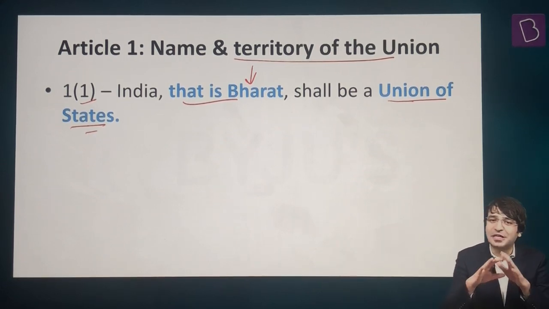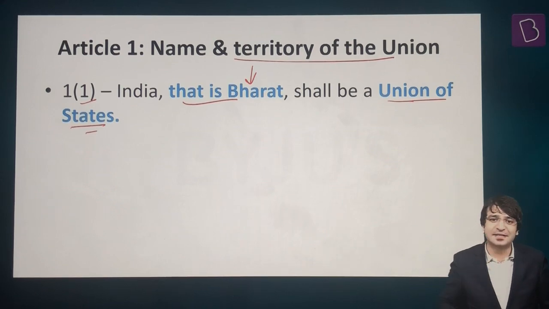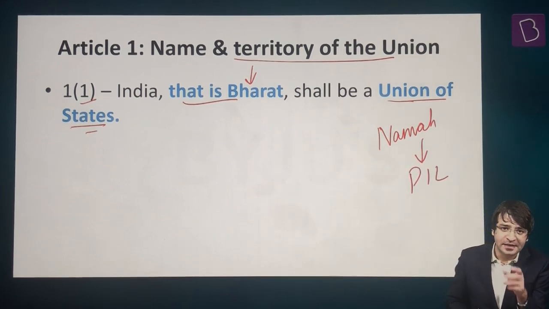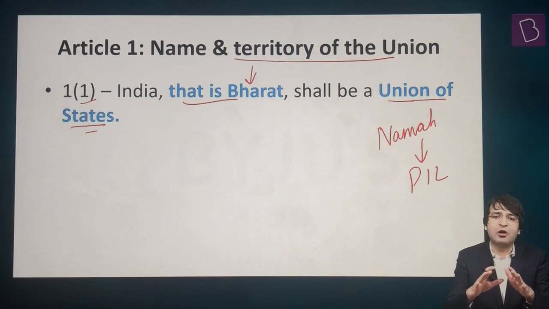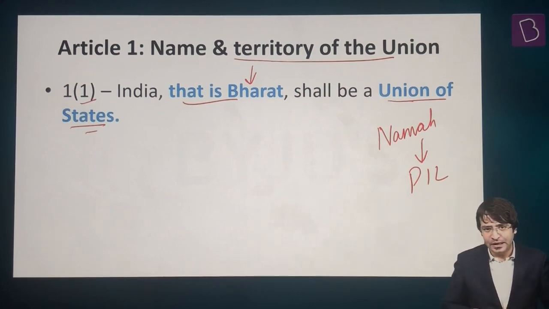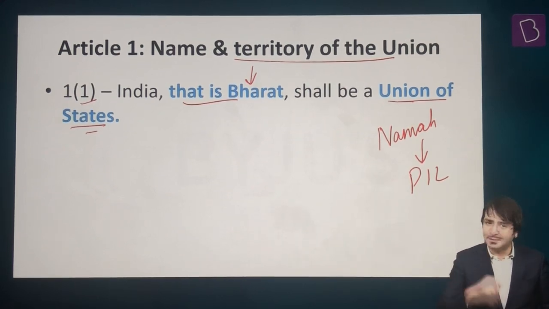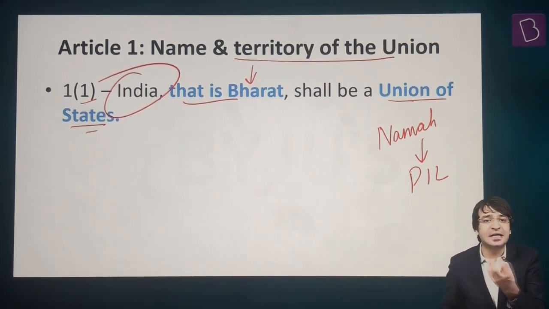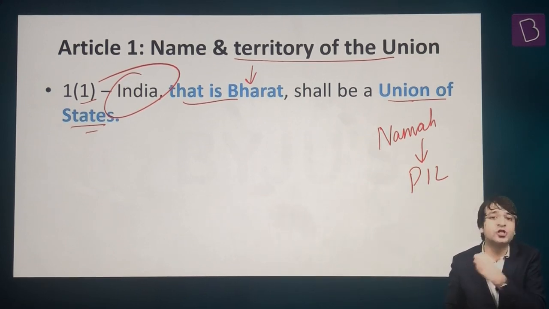But some people were still not satisfied. In May 2020, an individual named Nama approached the Supreme Court and filed another public interest litigation. "Dear Supreme Court, issue an order to Parliament to have a constitutional amendment. Let's amend the Constitution and delete the word India, because India does not represent the tradition of this country.